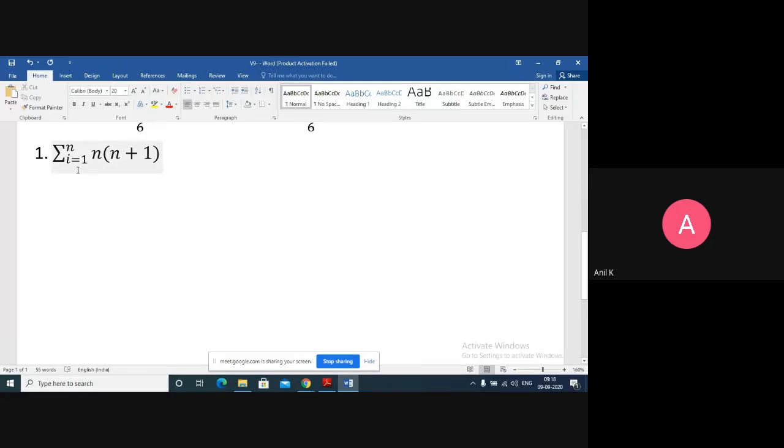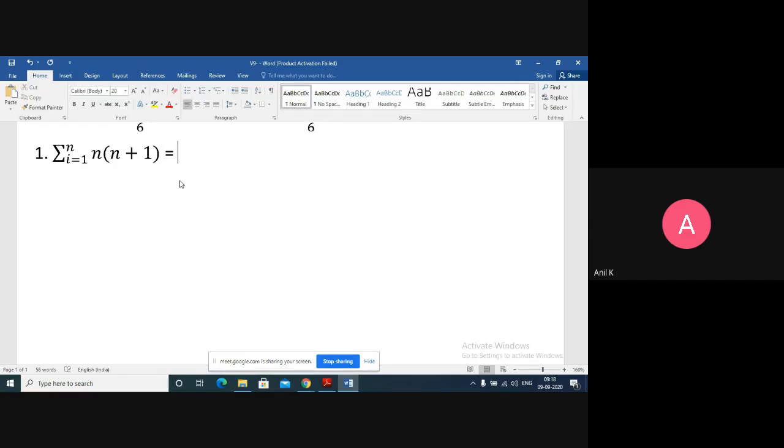If I take i equals 1, so 1 into 1 plus 1, that is 2. So 1 into 2. Because of summation, I have to put a plus sign. Then I'll take i equals 2. Then I'll get 2 into 2 plus 1, that is 3. So 1 into 2 plus 2 into 3 plus 3 into 4 plus 4 into 5 till I reach n into n plus 1. Okay.